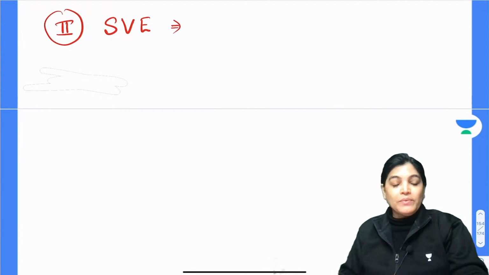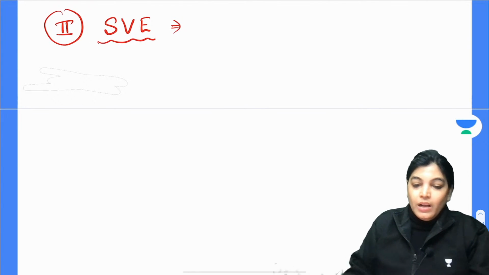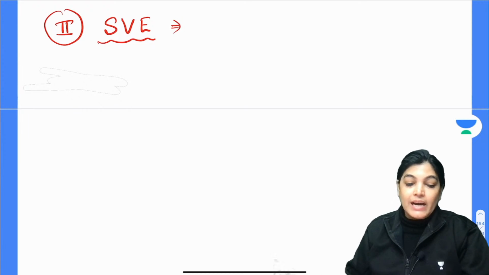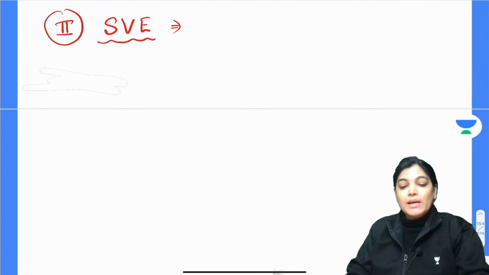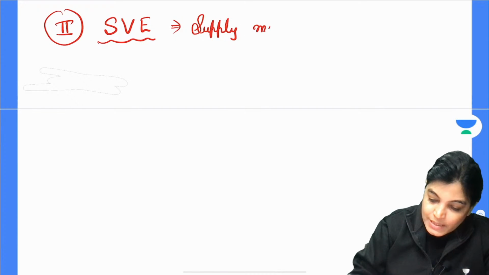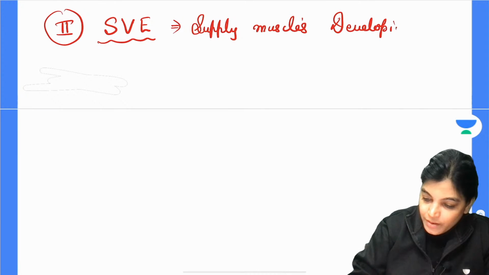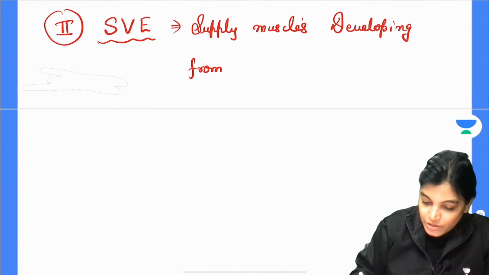So my dear aspirants, when we are talking about the special visceral efferent functional column, the special visceral efferent fibers arising from the nuclei of the special visceral efferent functional column will supply the muscles developing from pharyngeal arches.